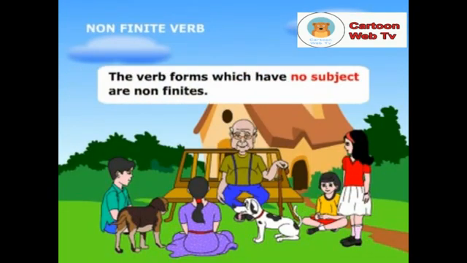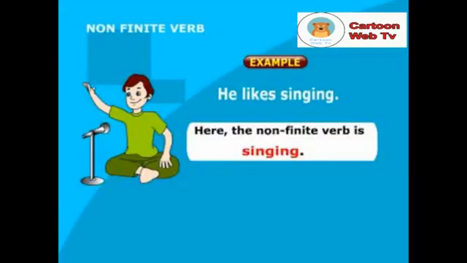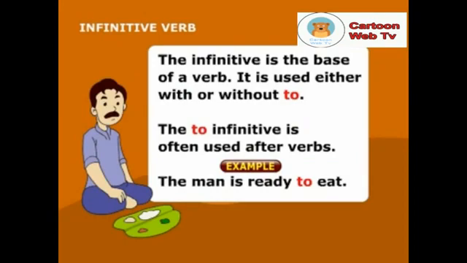The verb forms which have no subject are non-finites. Example, he likes singing. Here, the non-finite verb is singing. The infinitive is the base of a verb. It is used either with or without "to". The "to" infinitive is often used after verbs.